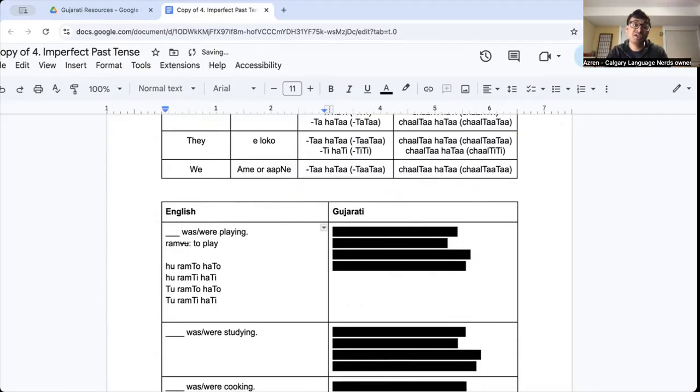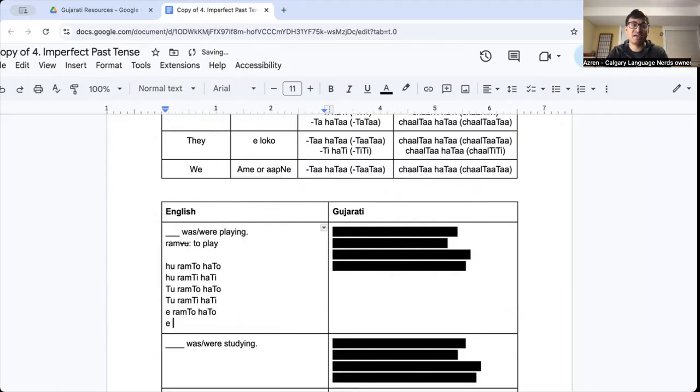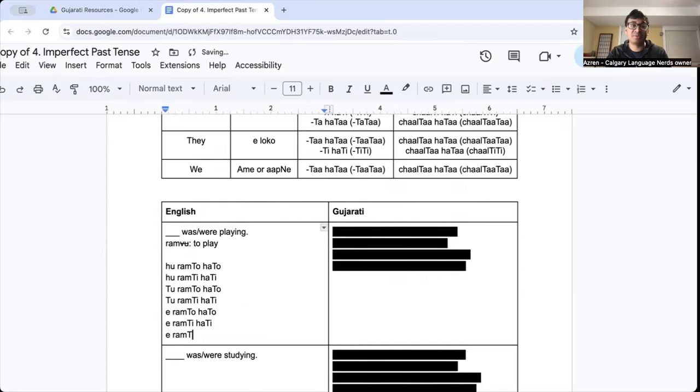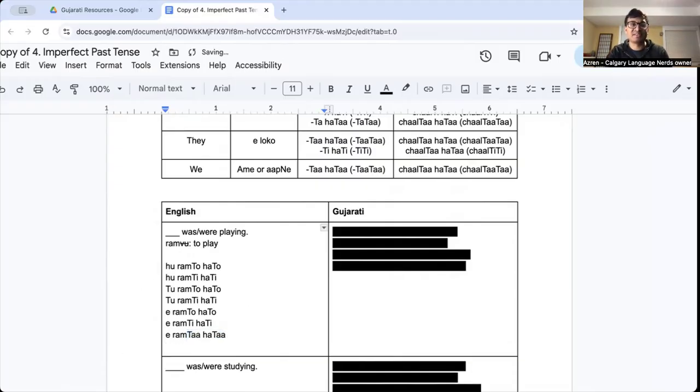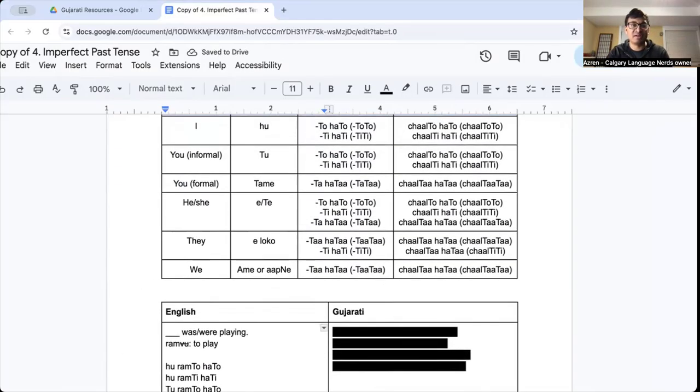If it was he or she, e ram to hato if it's a male, right? E ram ti hati if it's female. E ram ta hata if I'm showing respect to the person, if they're older than me, if I'm trying to be very polite, right? So ta hata is for polite. If it's we, they next.